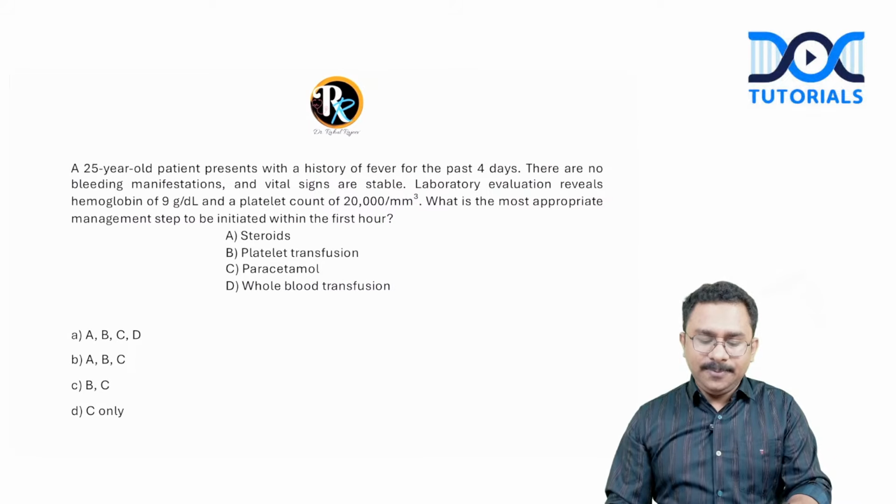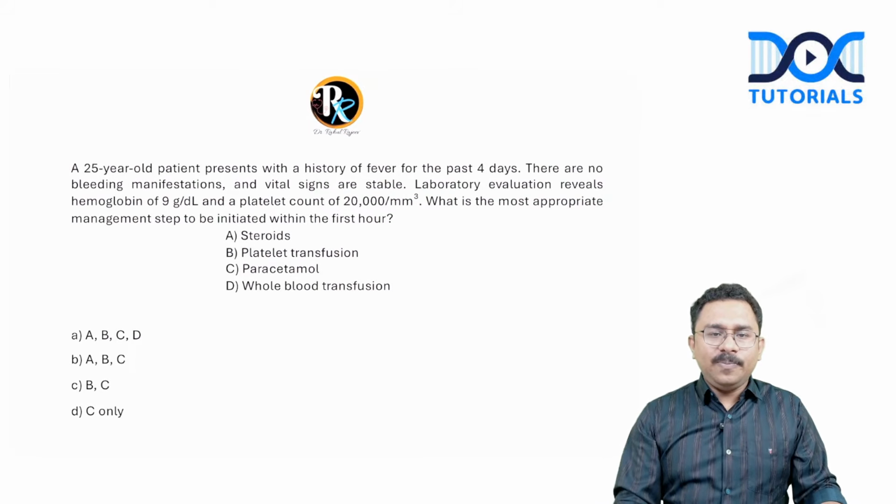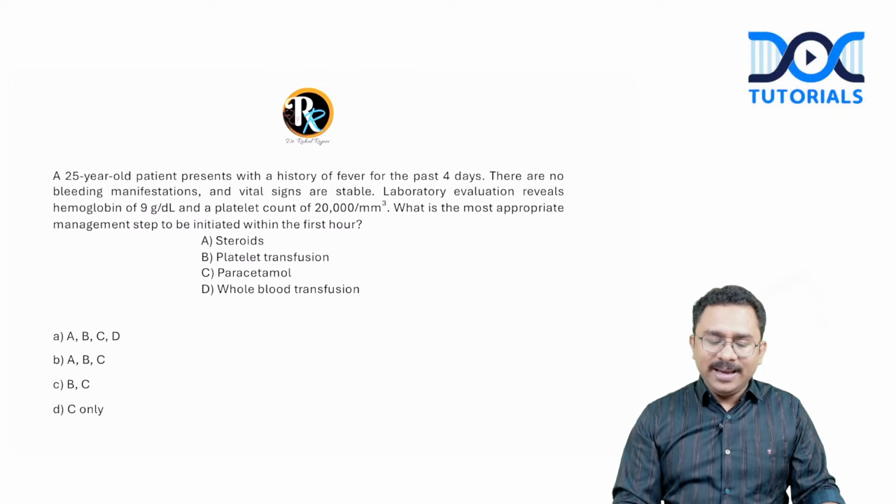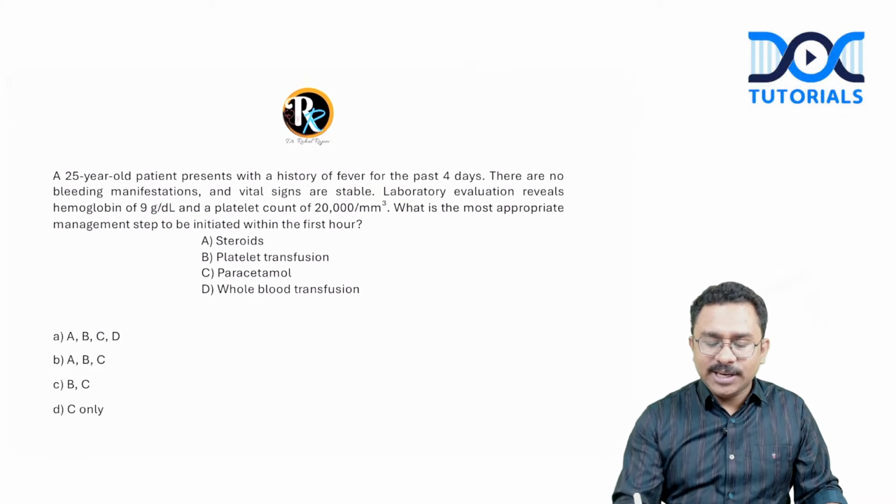Coming to the next question. A 25-year-old patient presents with a history of fever for the past 4 days. No bleeding manifestations, vitals are stable. Laboratory evaluation reveals hemoglobin of 9 and platelet count of 20,000. So a short febrile illness with thrombocytopenia was the scenario that was given for the exam.